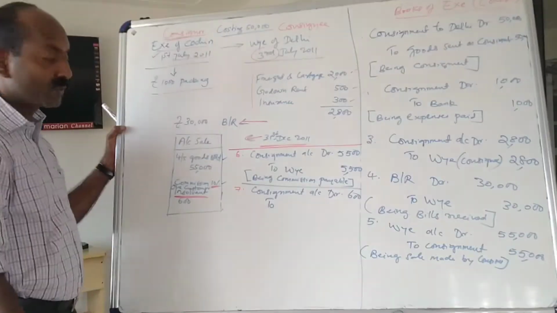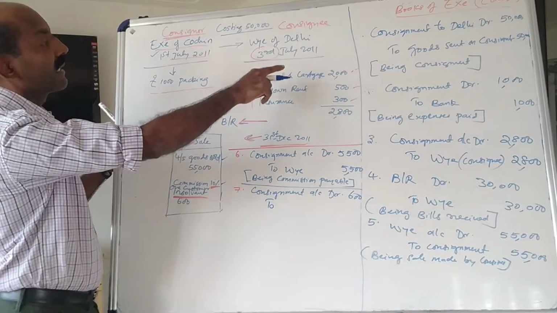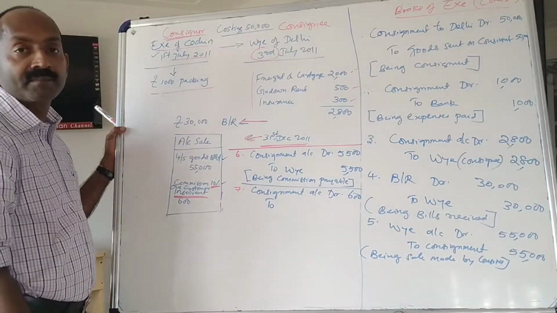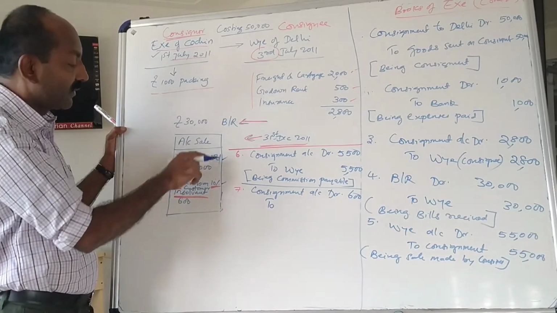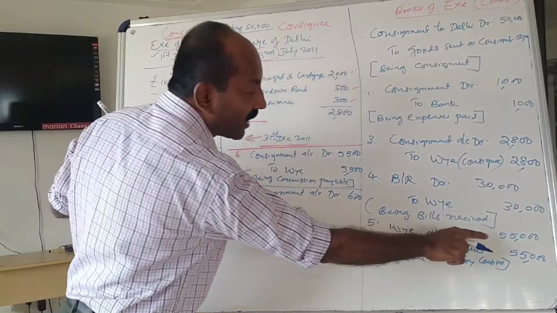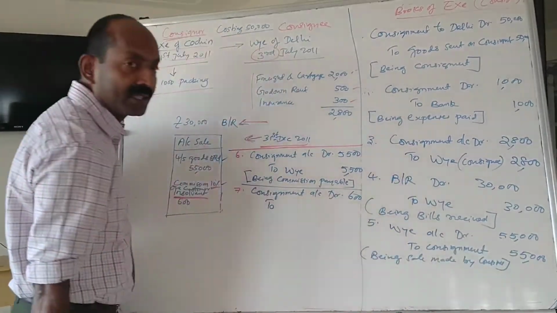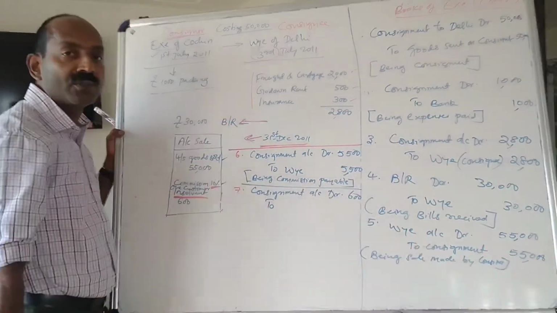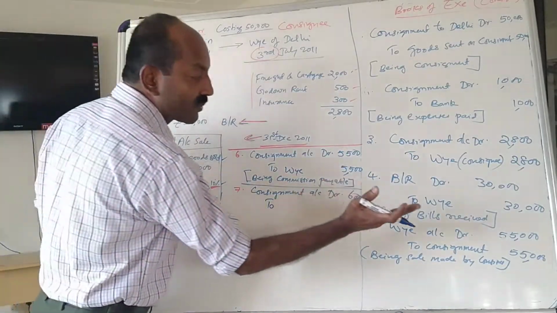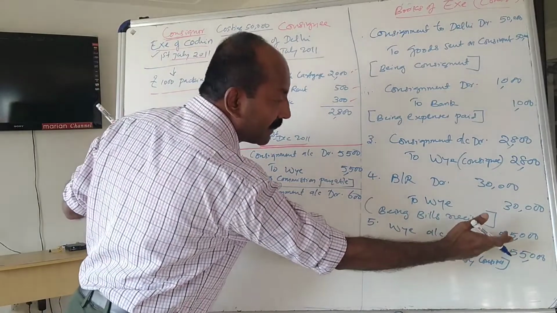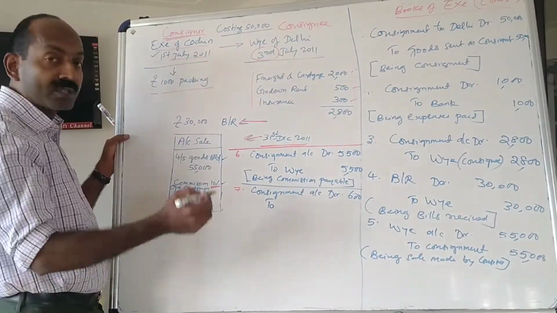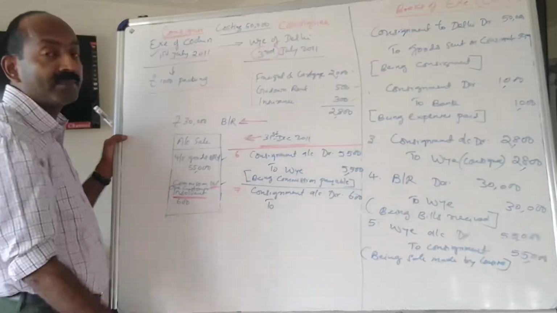To Y. Because the consignee, Y will pay 55,000 minus 600 only. We have debited Y account when he made the sale, 55,000. So he will not pay 55,000, he will deduct 600 rupees. So this Y account which is already debited has to be credited to the extent of 600 rupees, because that much amount has to be deducted from him.